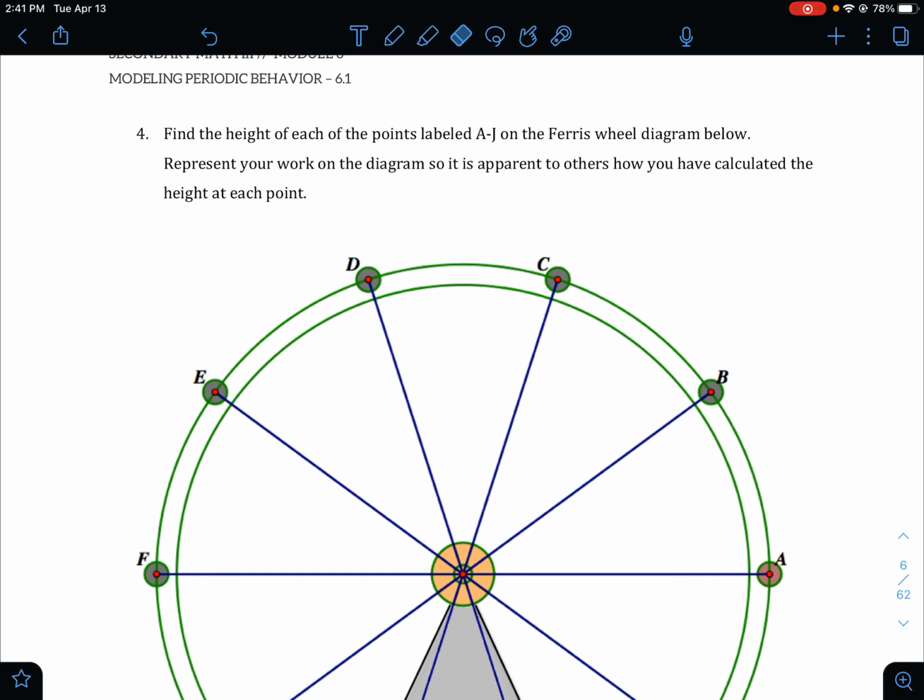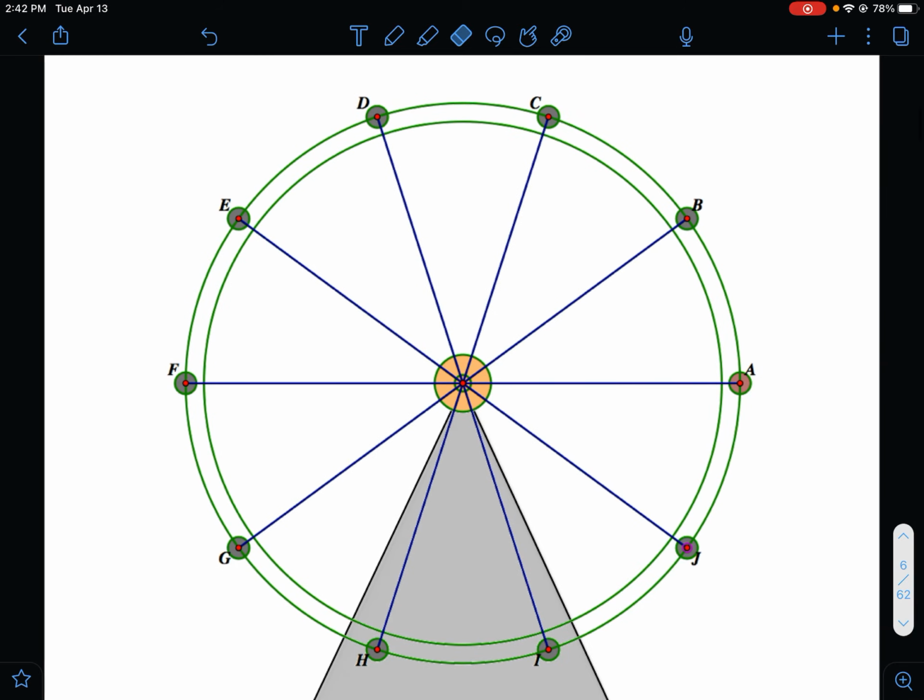It says, find the height of each of the points labeled A through J on the Ferris wheel diagram below. Represent your work on the diagram so it is apparent to others how you have calculated the height of each point. All right, so in order to use right triangle trig here, we're going to have to use a right triangle, right? So what we can do is, let's go ahead and start with B. We already did A, right? A is going to be 30. We knew that. So we can go to B.